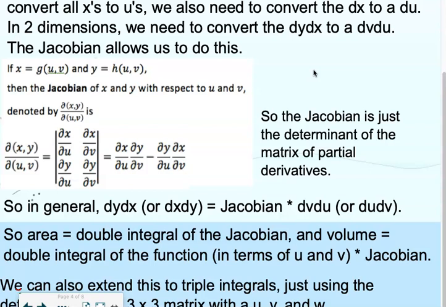The Jacobian can be anything. It can be a number, it can be a function. It all depends on what those partial derivatives are. So normally, if we do a double integral to find area, we have no integrand. But when we convert our variables from x's and y's to u's and v's, we are now going to have whatever the Jacobian is as the integrand. The Jacobian becomes your new integrand.